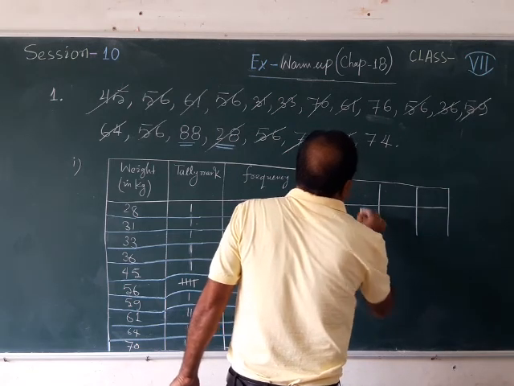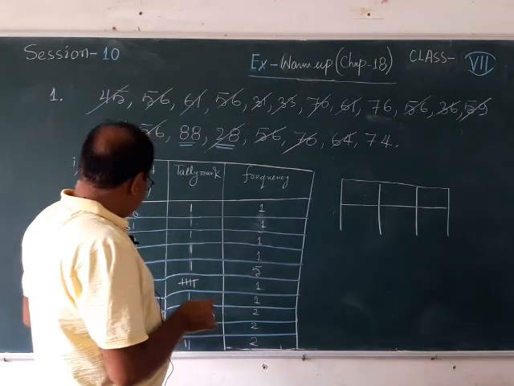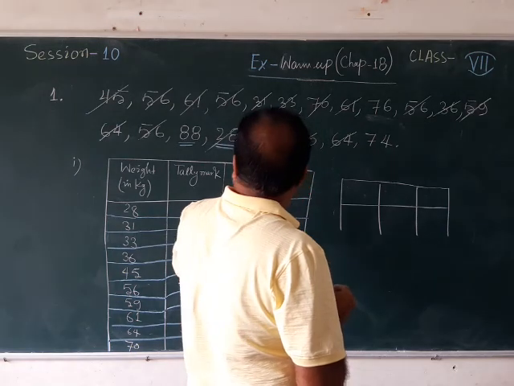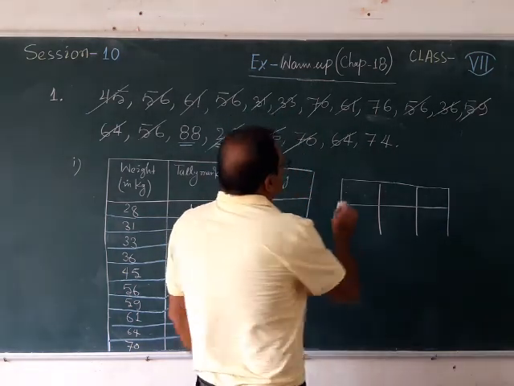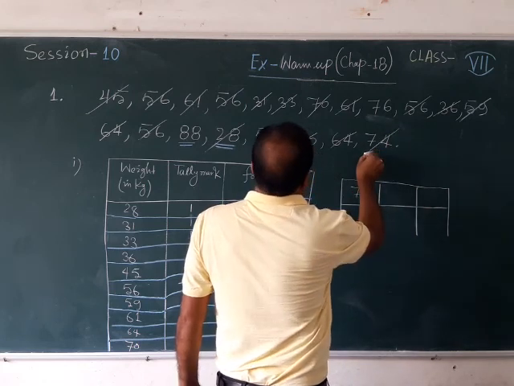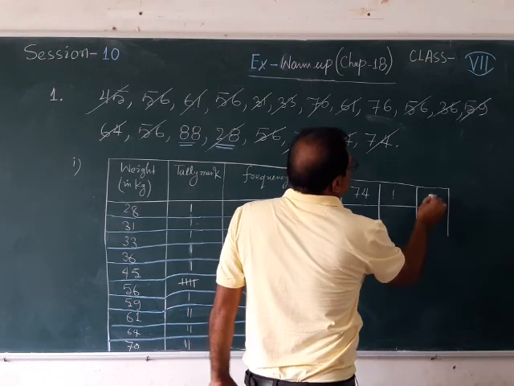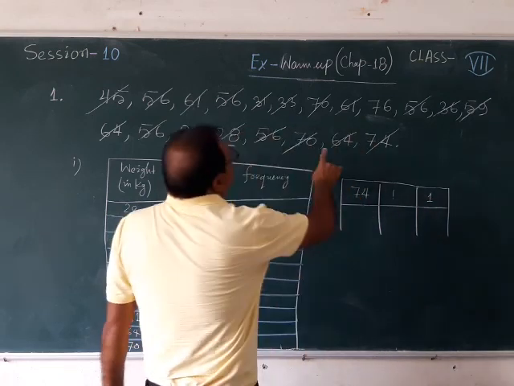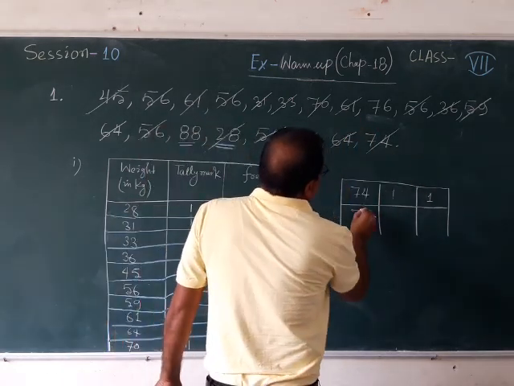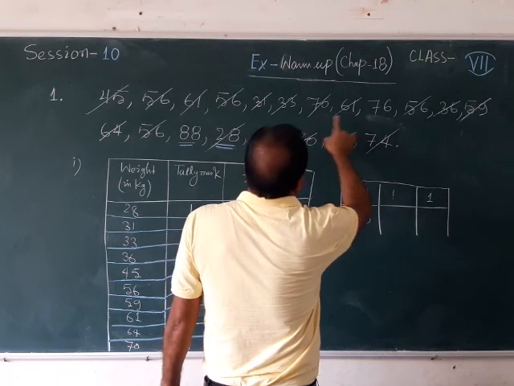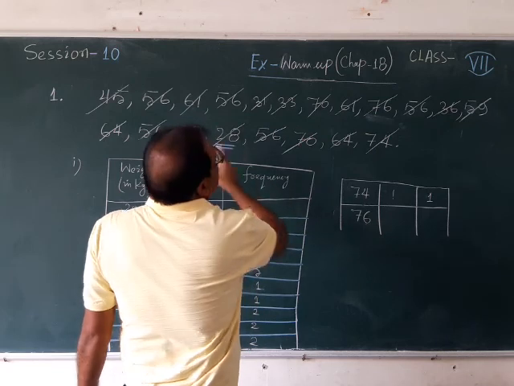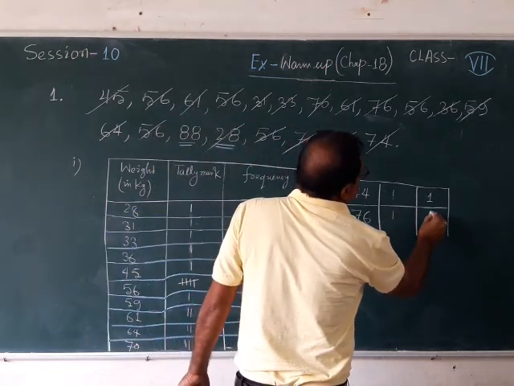Okay, after 70 which number am I getting? 70 is written. After 70 which is the smallest number? Here I can see 76 is there, then here 74 is there. So I can write here 74, and how many 74s am I having? Only one 74. So I can give here one sign and here I will write 1. Then after 74 which number is there? 76 is there. After 74 you are having 76. How many 76s? Only 1 here. So only one 76, write here 1.